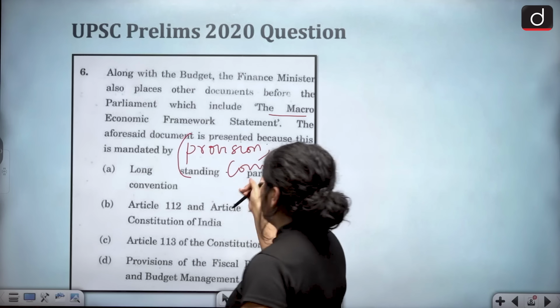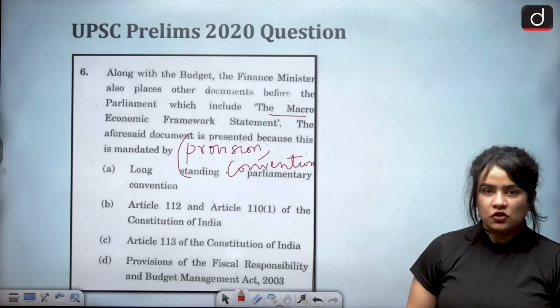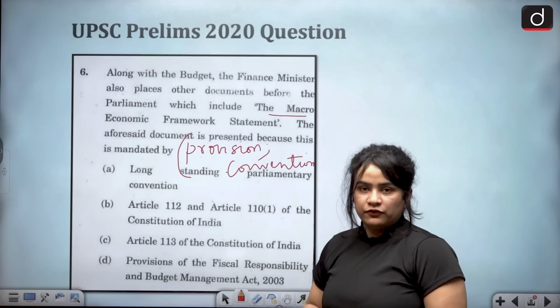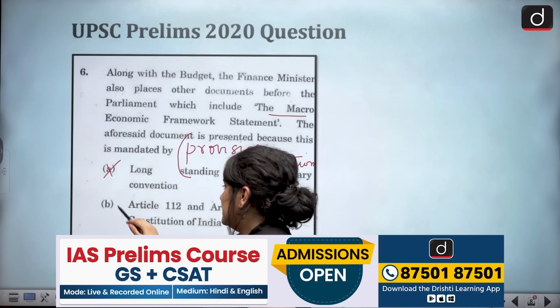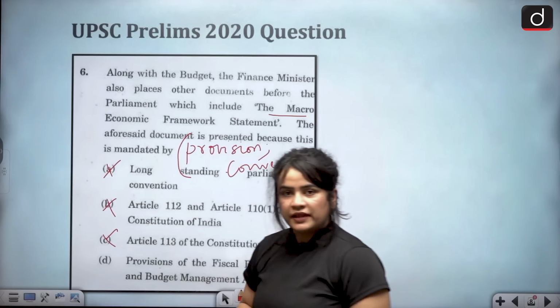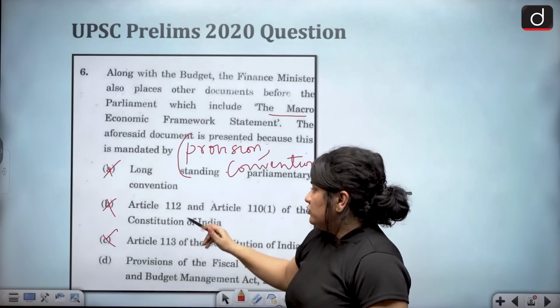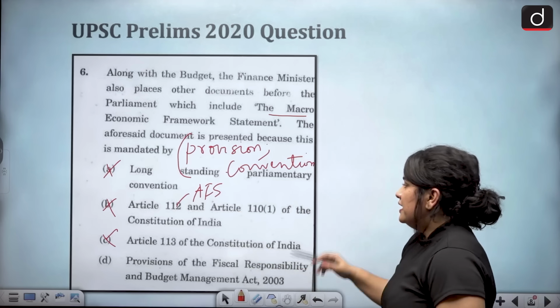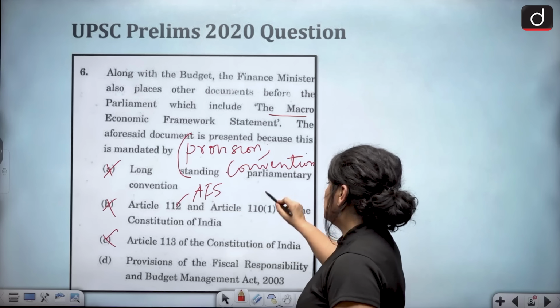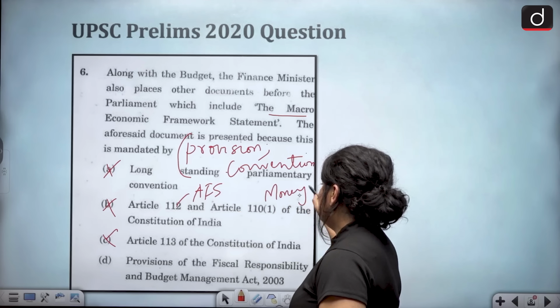Neither of these mandate the presentation of this document. So we can eliminate this as well as these two at the very outset. Now this talks about your budget, your annual financial statement, and Article 110 Clause 1 talks about money bill.